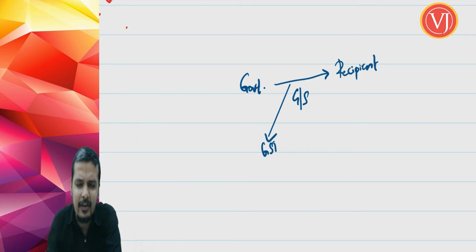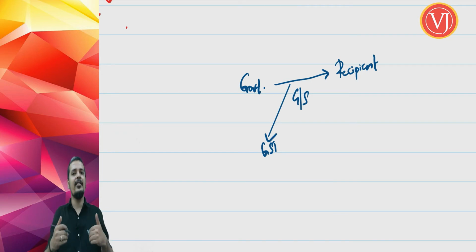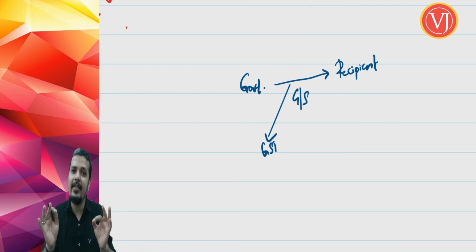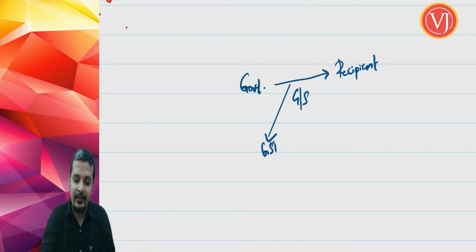Now you may ask, what is the use? Government will pay GST to themselves? No. Government is not paying GST themselves. Government is collecting it from you and paying it to them, which means there is an increase of revenue to the government. They want to tell that even activities of government, even when they are acting as public authority, which means they are doing sovereign functions only which government can do, even then it is subject to GST. The same thing is not true with income tax. Government is not liable to pay income tax, but here government is liable to pay GST.